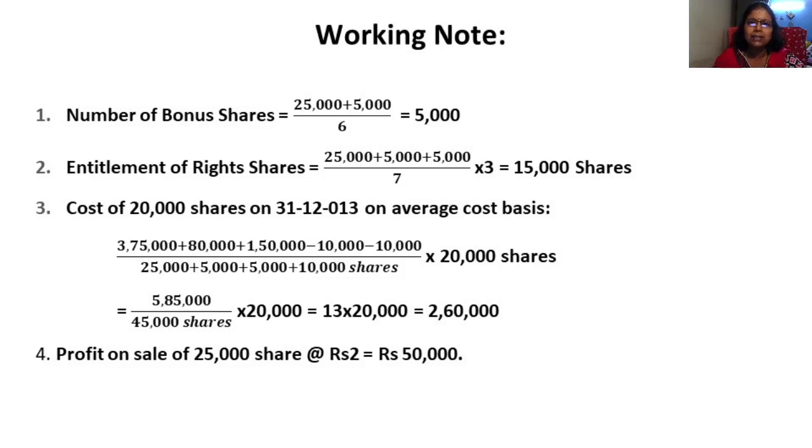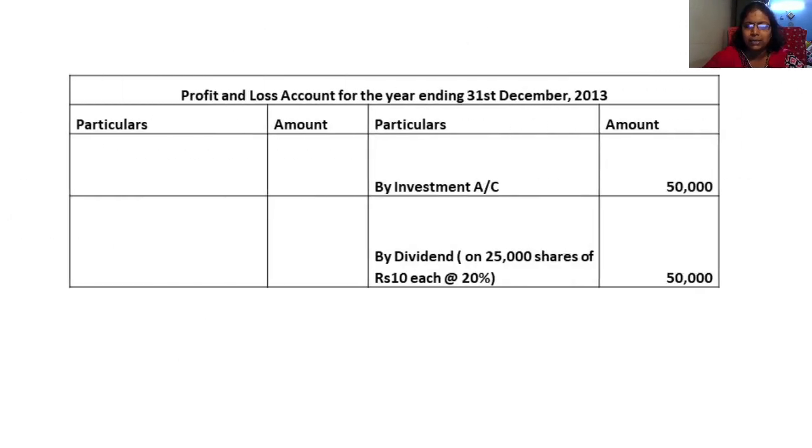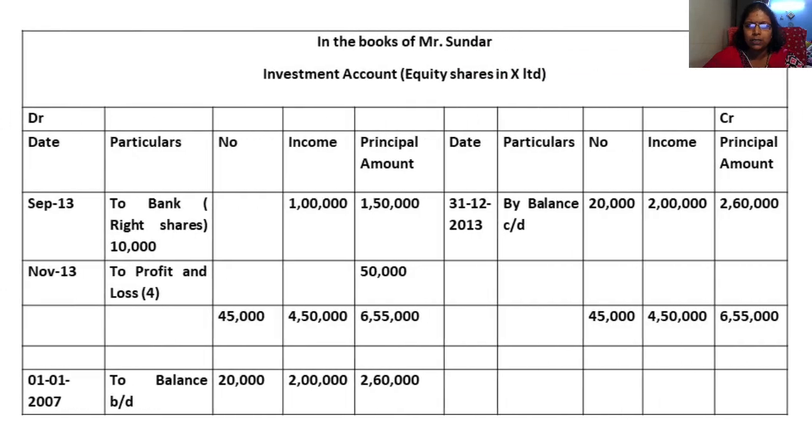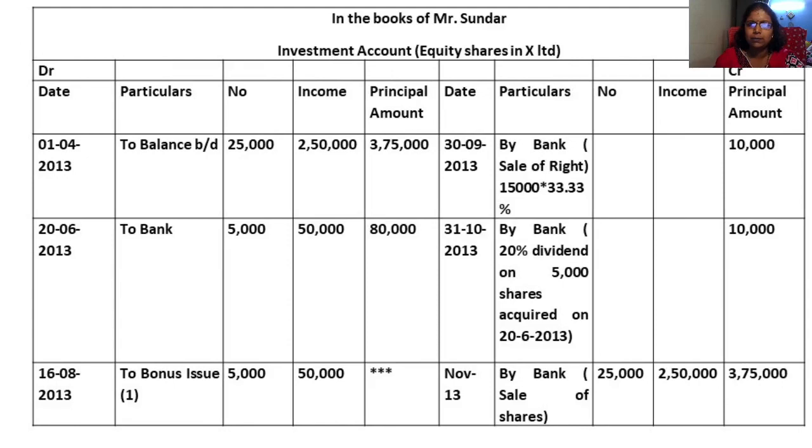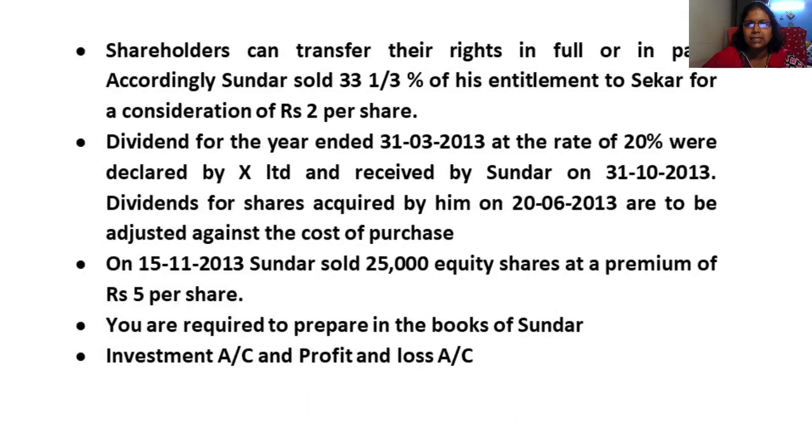So minus 10,000, 10,000. What is this minus 10,000, 10,000? You can see that in the problem they are mentioning two things: sale of right and dividend should not be considered. Dividend for shares acquired by him are to be adjusted against cost of purchases. They should be adjusted.